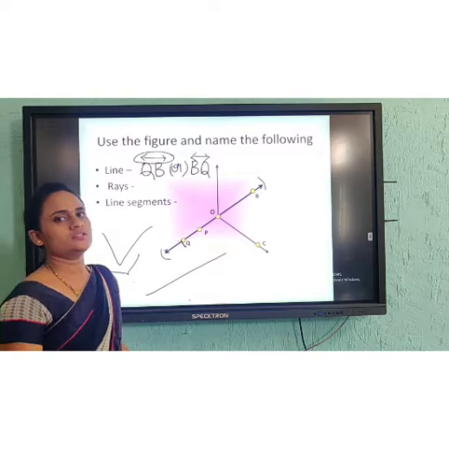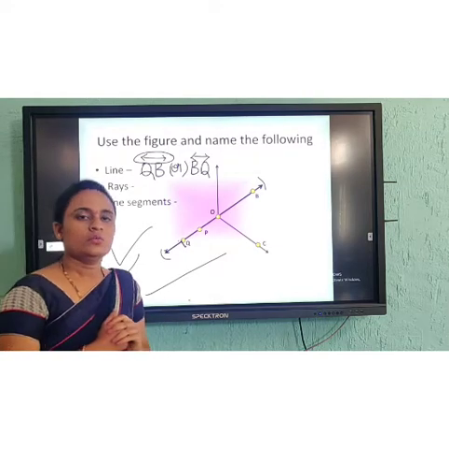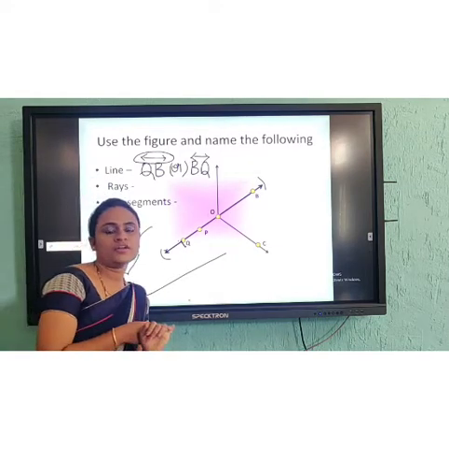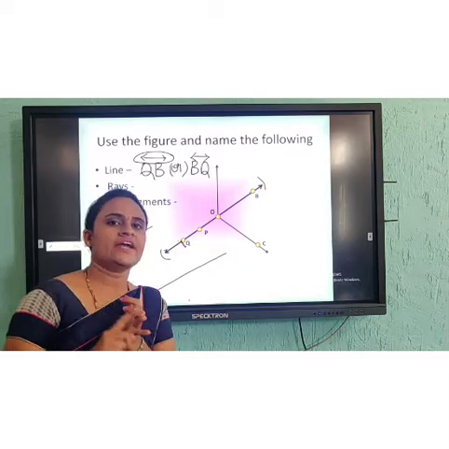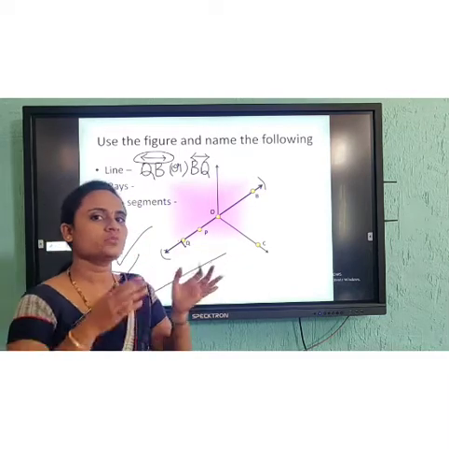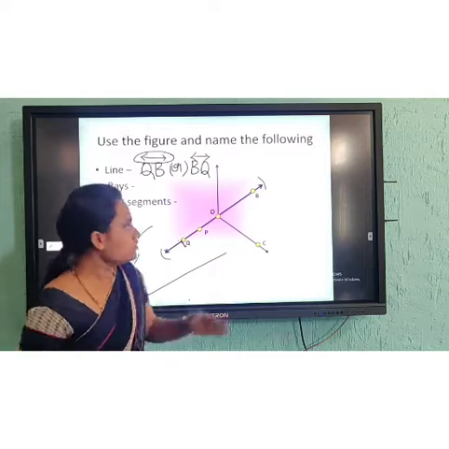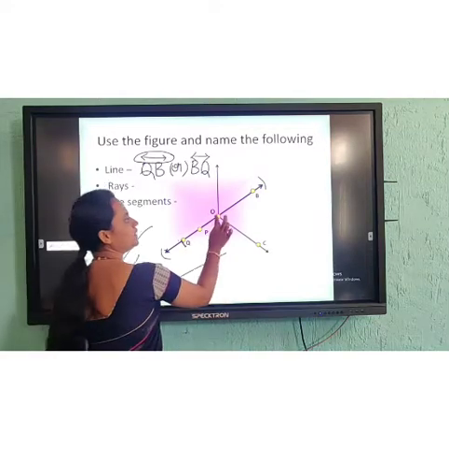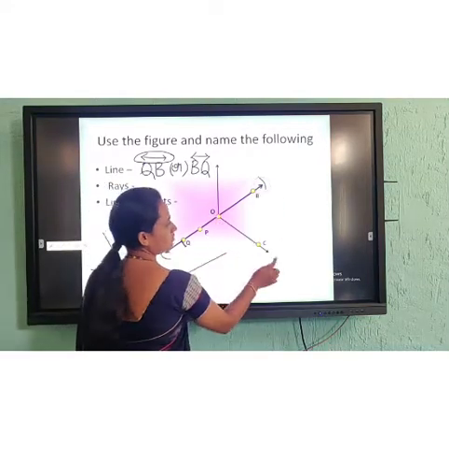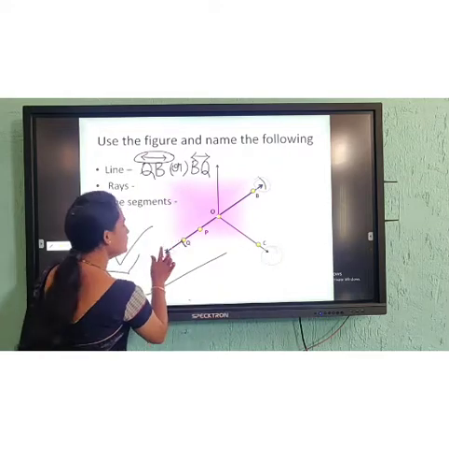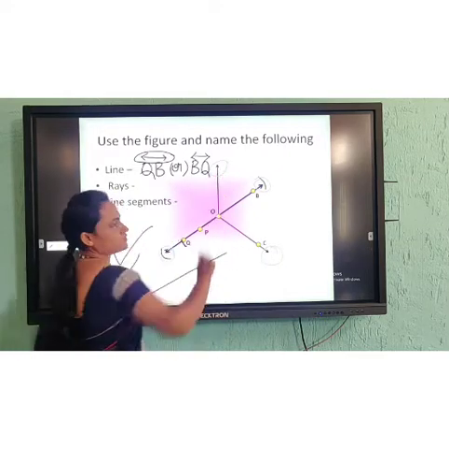Now where are the rays? Rays means where you have the beginning point, and the end point is infinite. Infinite means we can extend it. So where is the ray here? See, beginning point. Where is the ray? Here one ray is there. Here one ray is there. Right.